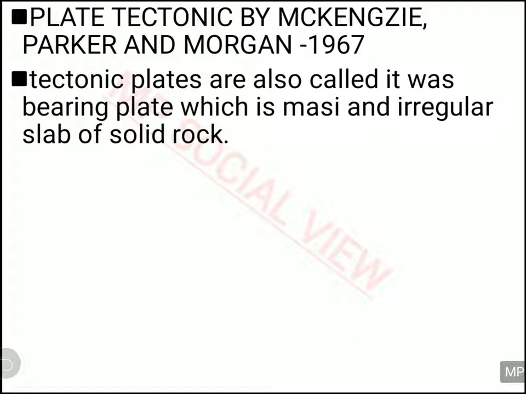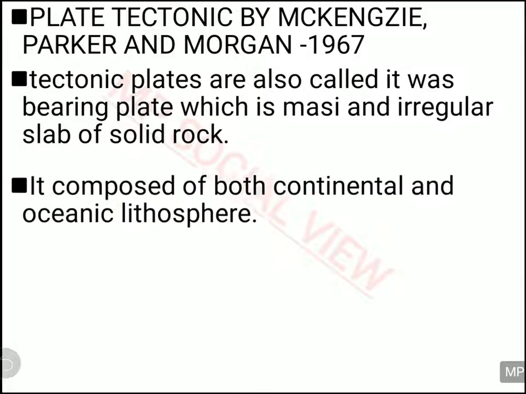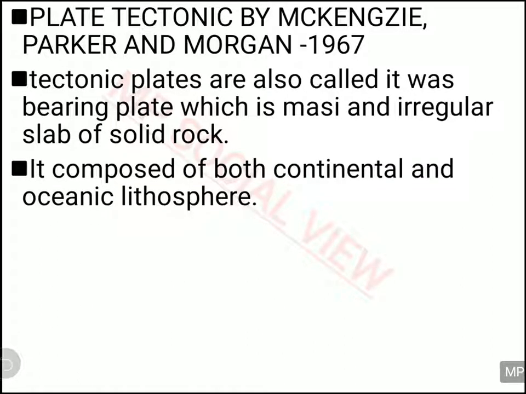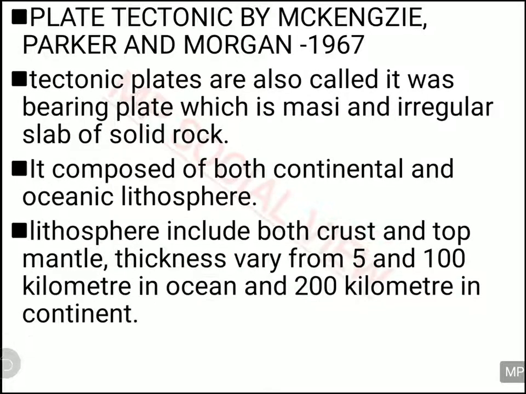According to the plate tectonic theory, all the earth is made up of plates, and these plates are very giant, very big plates made up of solid rocks, and they are of irregular shape. They are not like a regular triangle or rectangle or square. They are of irregular shape and big masses of land, and each consists of both continental lithosphere and oceanic lithosphere, and the thickness of each lithosphere is different.